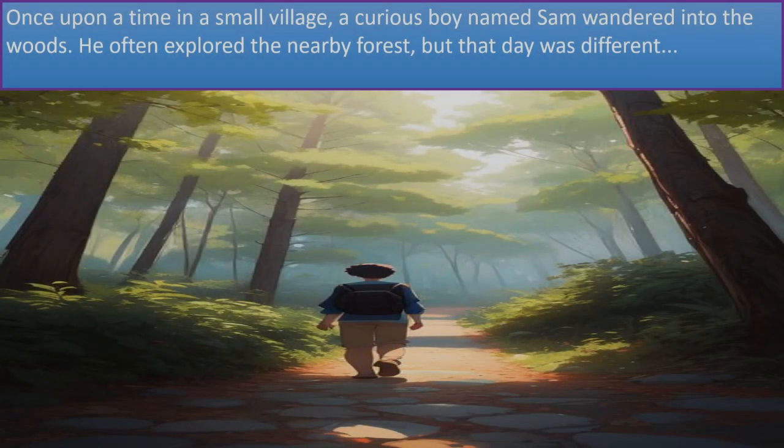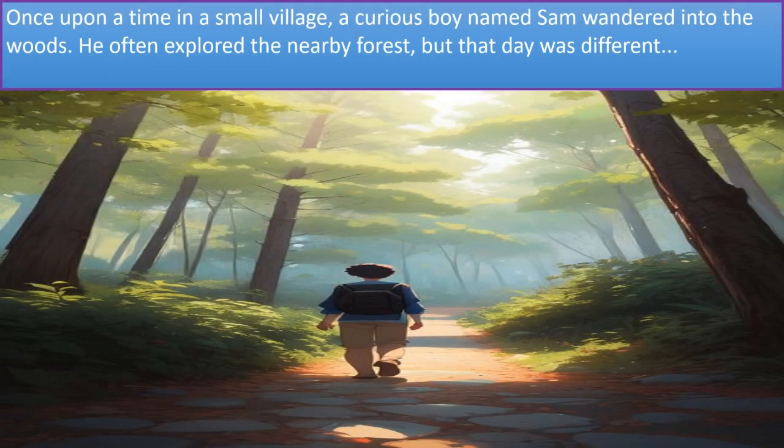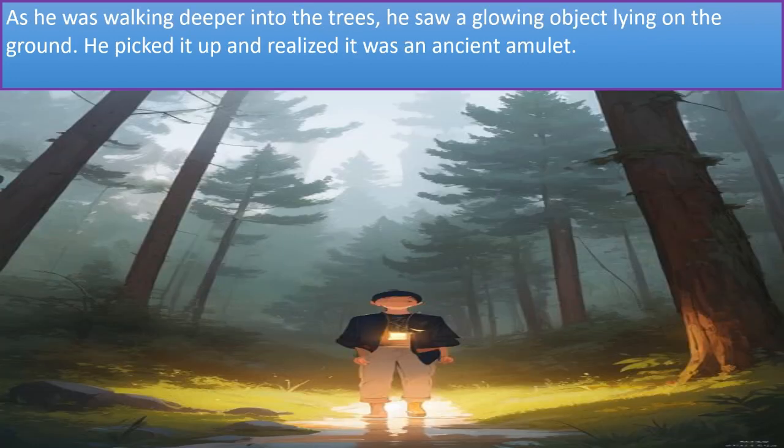Once upon a time, in a small village, a curious boy named Sam wandered into the woods. He often explored the nearby forest, but that day was different. As he was walking deeper into the trees, he saw a glowing object lying on the ground. He picked it up and realized it was an ancient amulet.